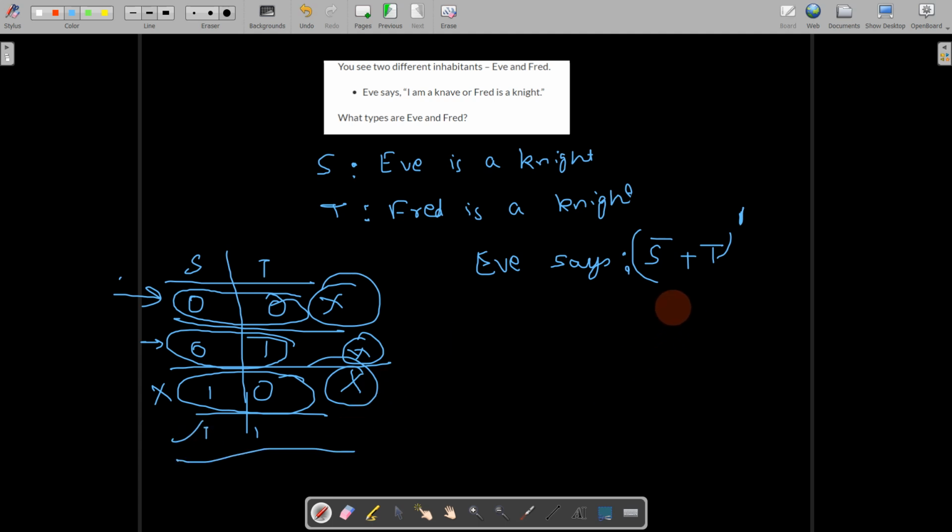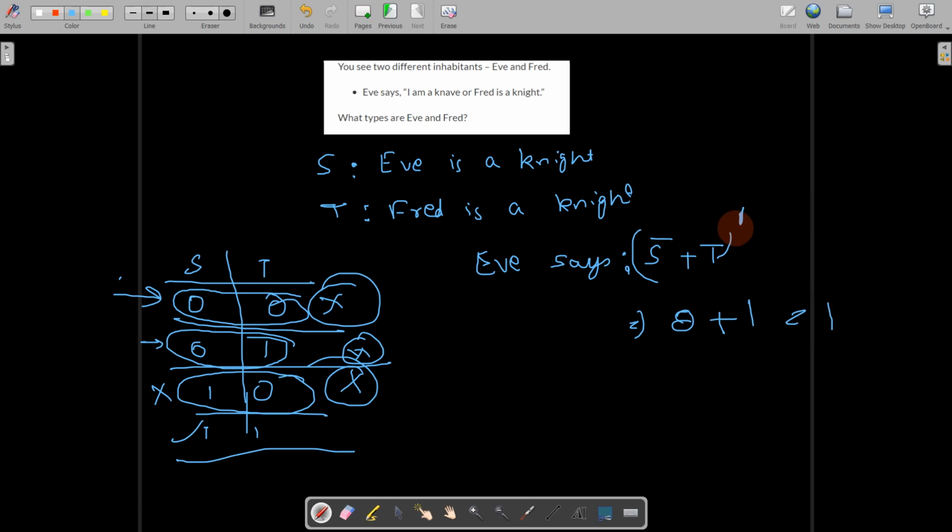Okay. So if both are knights, then Eve is saying true. And if this is true, so I am not a knight, I am a knave, or Fred is a knight. One of them is true. And I know the Boolean outcome of this: because S is 1, S bar is 0, and 0 or 1 is true.